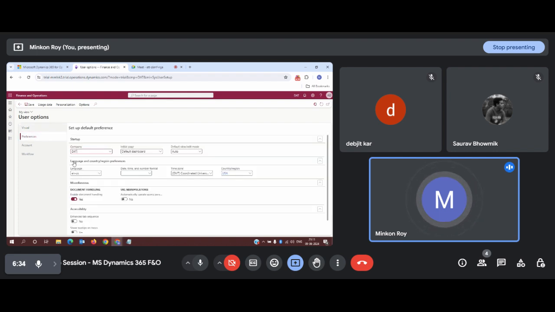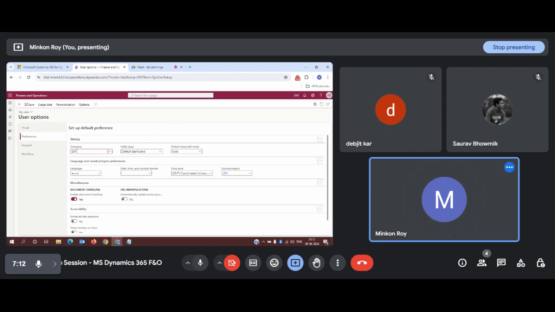Now these are the preference section where you can do some kind of changes. The changes in the sense like whenever you will be logging into the application, you need to first change your entity, like what entity you are currently working in, or for what entity you are currently doing the configuration. So changing that company is very much important. You can change from this menu list or from this field where a certain company name will be visible in the very beginning, and that directly impacts this particular preference menu.